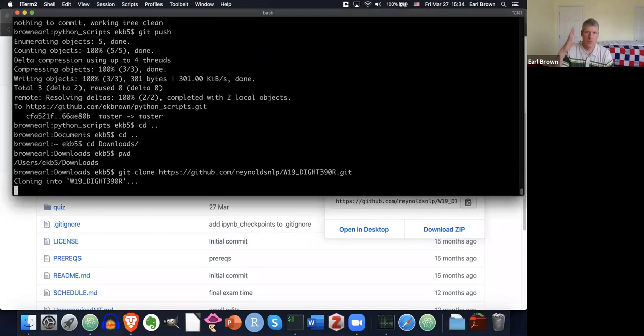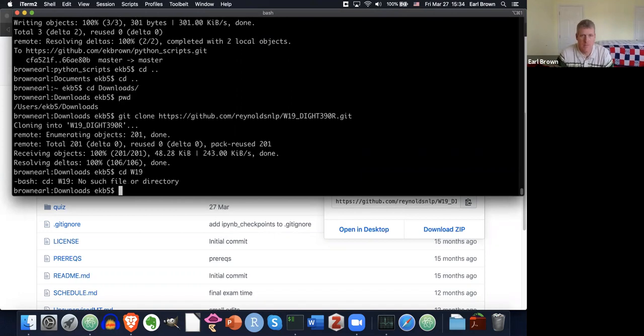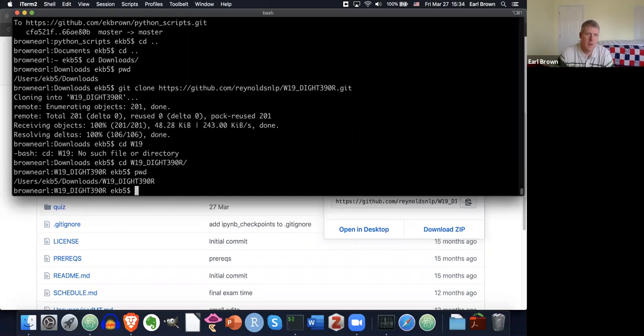And then if I say go, it's going to go to GitHub and grab all that software and put it into a directory called w19_digit390R. So now I'm in that directory.